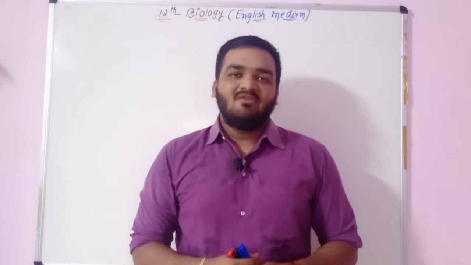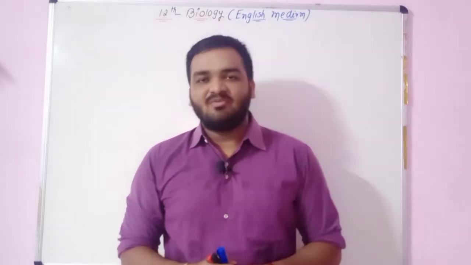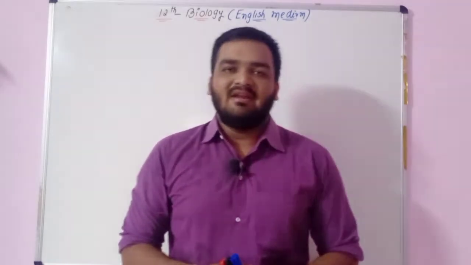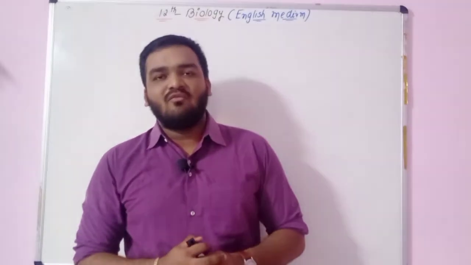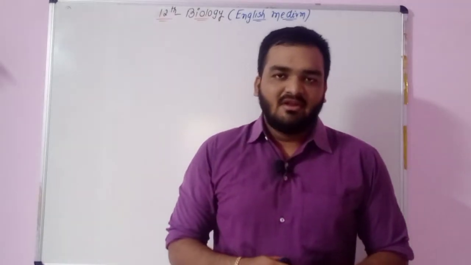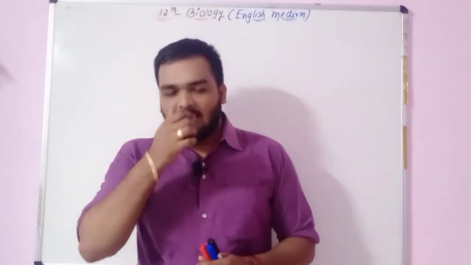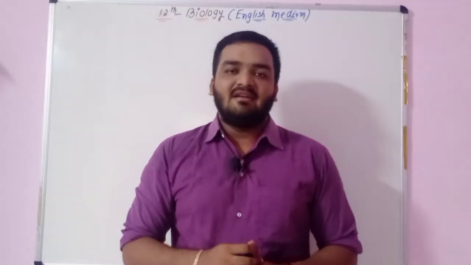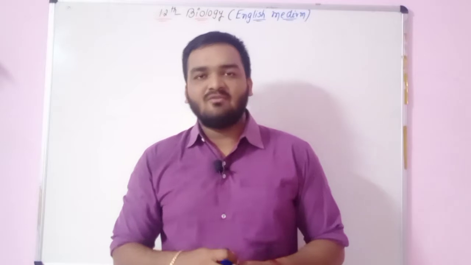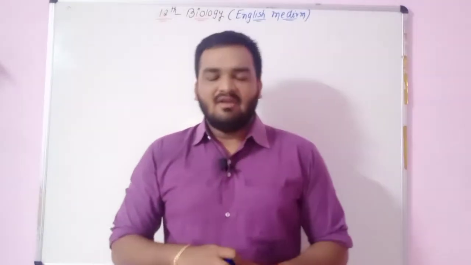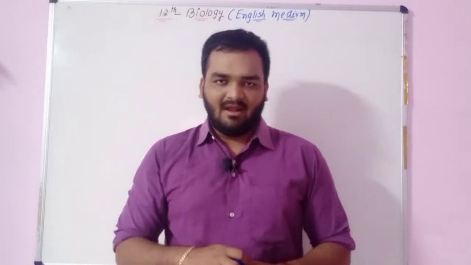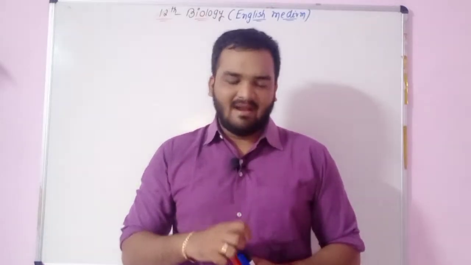We are learning 12th Science Biology English Medium chapter number 5, and the title of chapter number 5 is the principles of inheritance and variation. In the last video lecture we talked about the different types of genetic disorders, some examples and the classification of genetic disorders. But from today we are going to talk about a new concept, and today's topic will be color blindness.